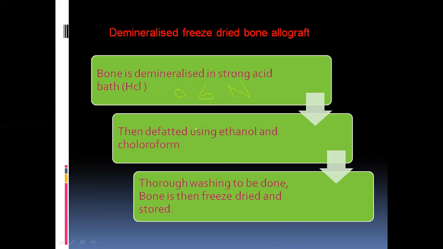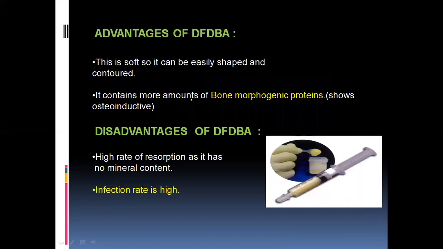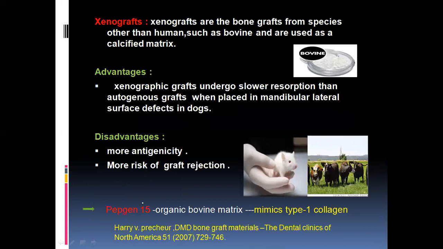Okay, so not all the allografts are osteoinductive. Only demineralized freeze dried bone allografts are osteoinductive, because the demineralization with the acid will expose the proteins, bone morphogenetic proteins or growth factors. Okay, advantage, it contains the bone morphogenetic proteins as I said, and disadvantages, the infection rate is high, and the mineral content is completely lost because of the demineralization process. There will be a high rate of resorption for this type of graft.